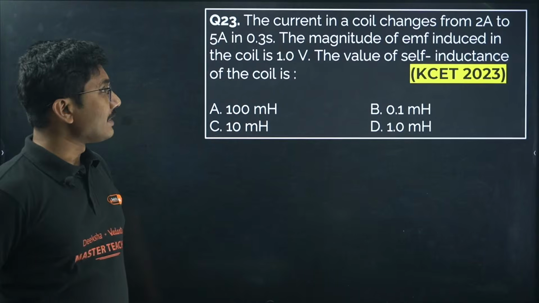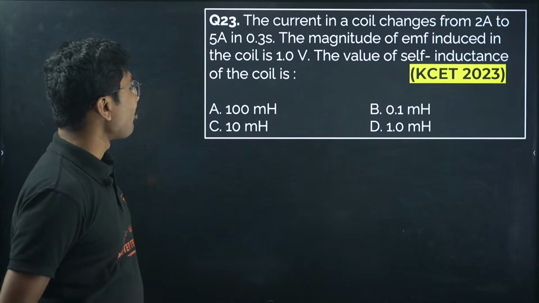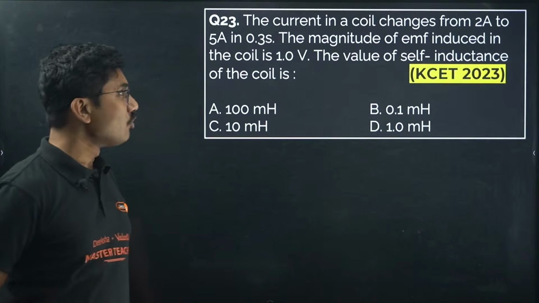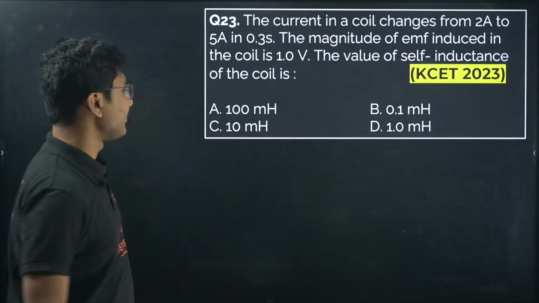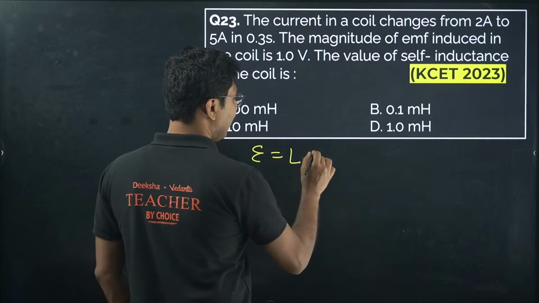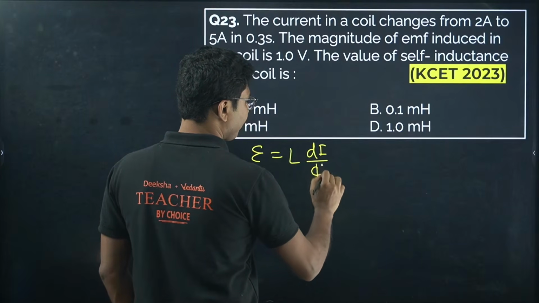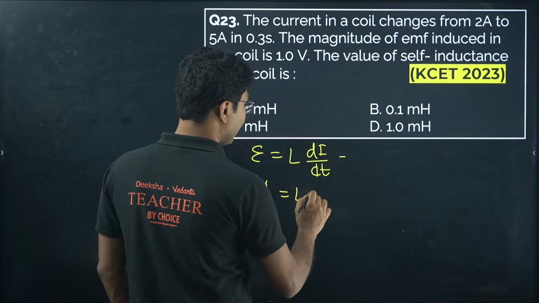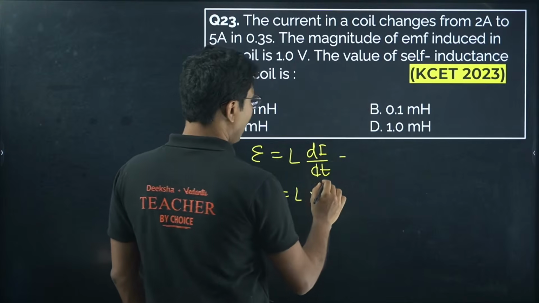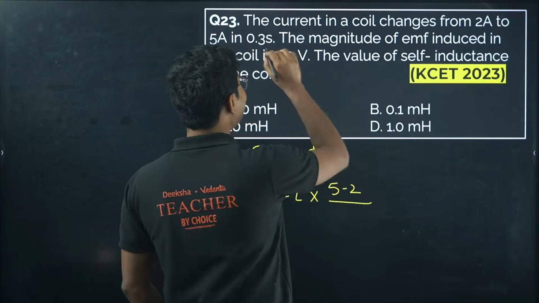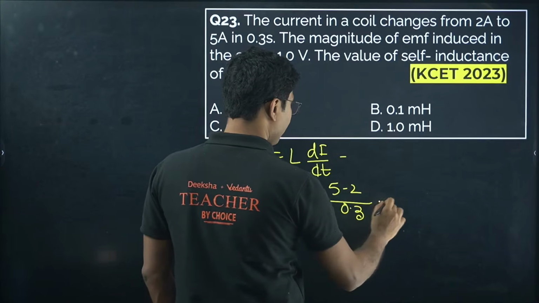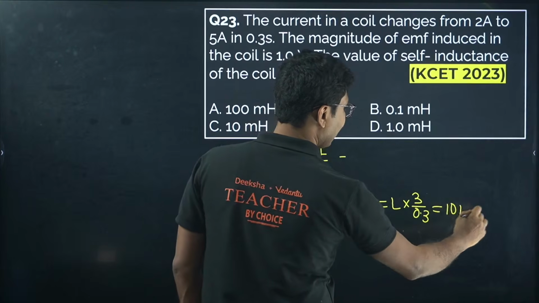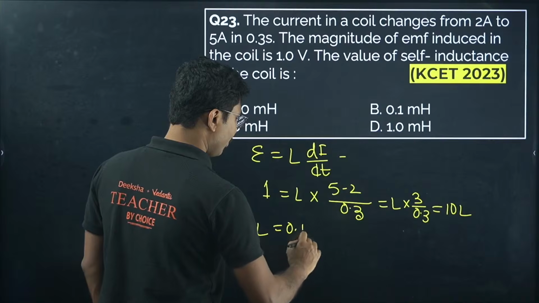The current in a coil changes from 2 ampere to 5 ampere in 0.3 second. The magnitude of EMF induced in the coil is 1 volt. The value of self-inductance of the coil is? So induced EMF is L di by dt. Induced EMF is given here as 1 volt, L we are trying to find, di is 5 minus 2, and dt is 0.3. So it will be L into 3 by 0.3, that is 10L. So L equals 0.1 Henry.